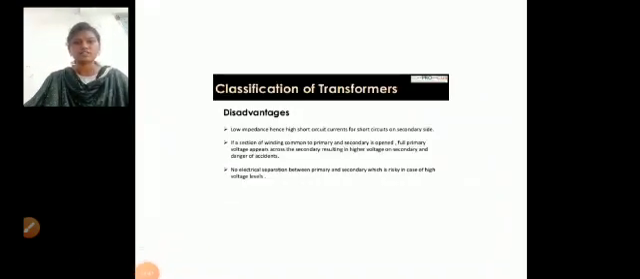So in this class we learned what is meant by electromagnetic induction, self-induction and mutual induction, what is magnetic flux, and the advantages and disadvantages of the transformer, which is one of the applications of electromagnetic induction. Thank you.